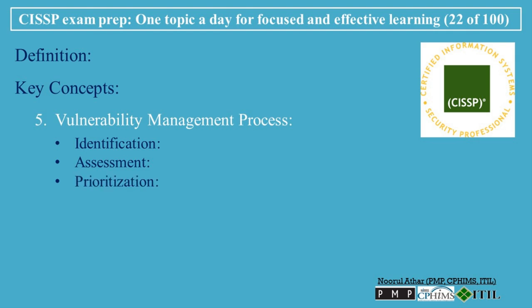Prioritization, based on the assessment, vulnerabilities are prioritized for remediation. High-impact vulnerabilities with a high likelihood of exploitation are addressed first. Remediation, implementing security controls or patches to fix or mitigate the vulnerability. Remediation may include patching, updating configurations, strengthening access controls, or improving monitoring. Verification, after remediation, organizations verify that the vulnerability has been properly addressed and the risk has been mitigated. This may involve rescanning or retesting the affected system.